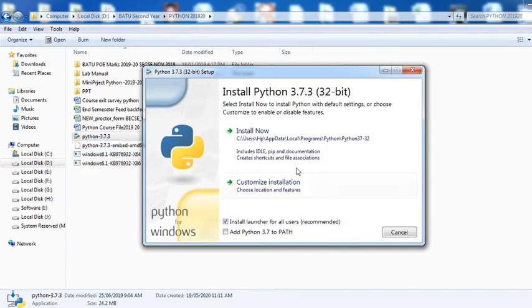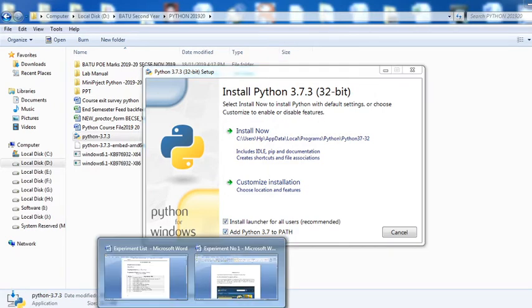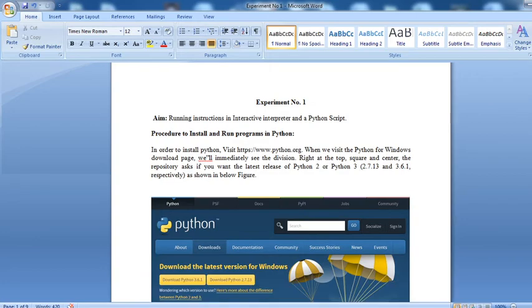Here the latest version is available, 3.7. In the latest version, by default, it is Install Python 3.7.3 32-bit. That is, this is compatibility rated for your 32-bit. Now select Install Python. If you select Install Python, by default it takes this path: C, Users, HP, AppData, Programs, Python 3.7.2. For other customized installation, you can customize. Those are the path settings we have seen; here the new version automatically has the Add Python 3.7 to path option. That means you have no need for such a procedure in your latest version.